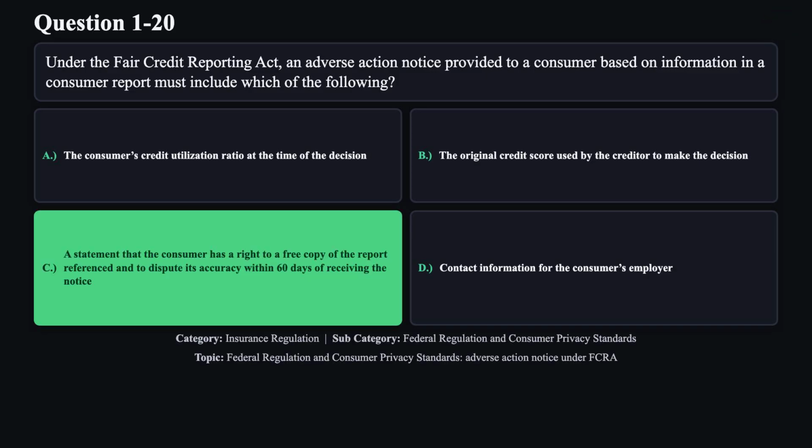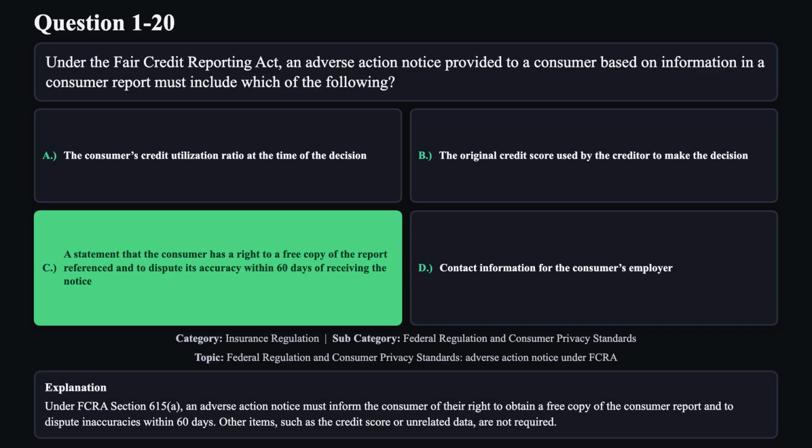The correct answer is C. Under FCRA Section 615, subsection A, an adverse action notice must inform the consumer of their right to obtain a free copy of the consumer report and to dispute inaccuracies within 60 days. Other items, such as the credit score or unrelated data, are not required.